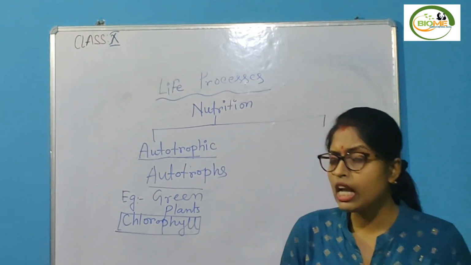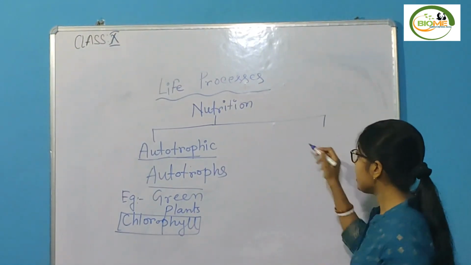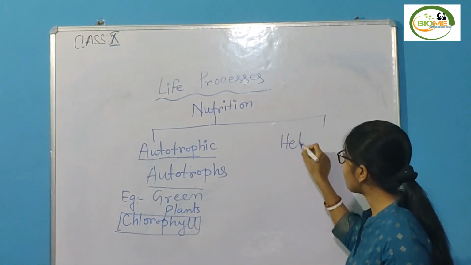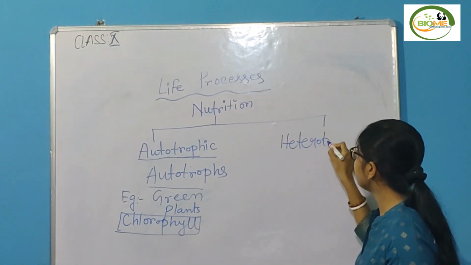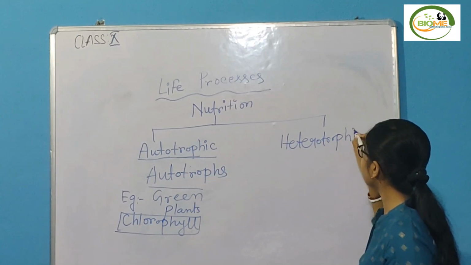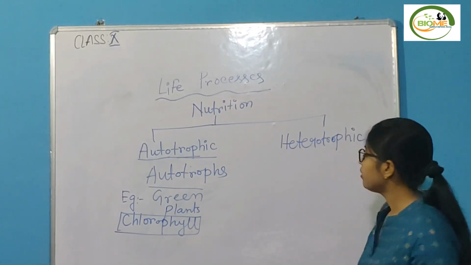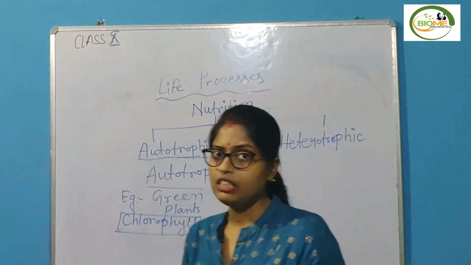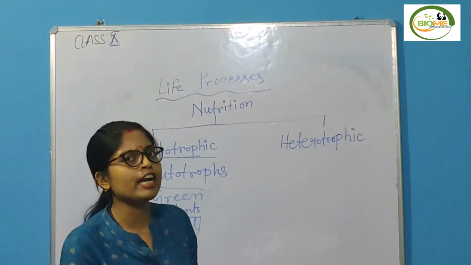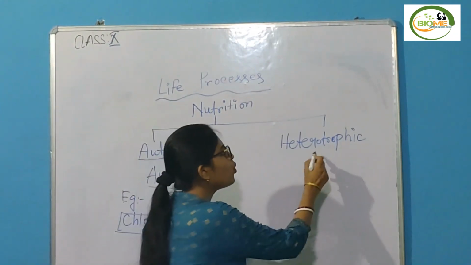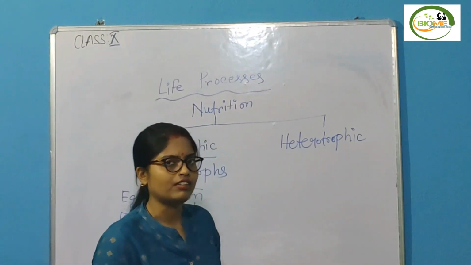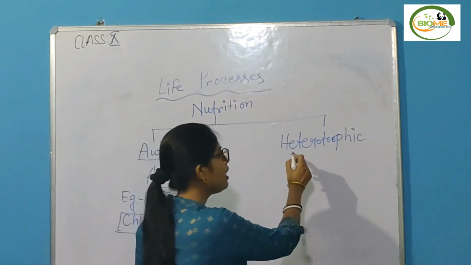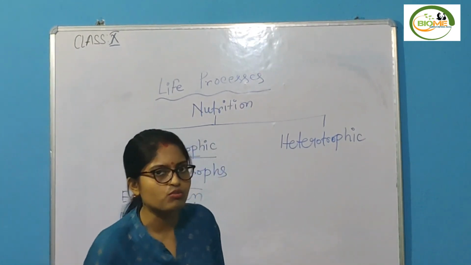Okay. Now, next part. Next is heterotrophic mode of nutrition. Hetero means other and again tropho means nourishment. So, who get their nourishment from others? They show the heterotrophic mode of nutrition.